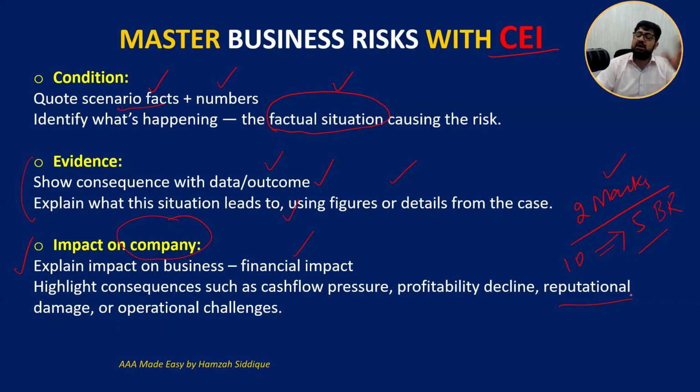When your reputation is damaged, you may not be able to sell goods. Your customer may leave you. Your supplier may not provide you goods on credit. Okay, so profitability decline and cash flow pressure may be there. That might be the point. So for each point you identify, you need to explain.